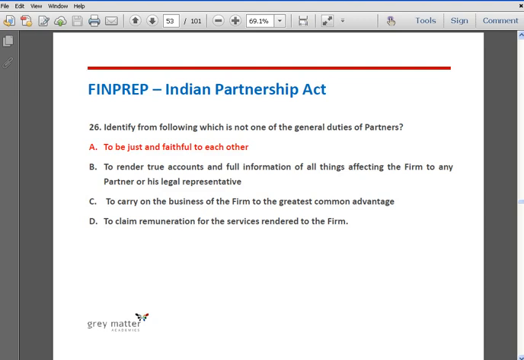The general duties of partners are to render true accounts and full information of all things affecting the firm to any partner or his legal representative, to carry on the business of the firm to the greatest common advantage, to claim the remuneration for the services rendered to the firm, and hence the other three options are not in the list, are not included in the act. Hence, the correct answer is A.